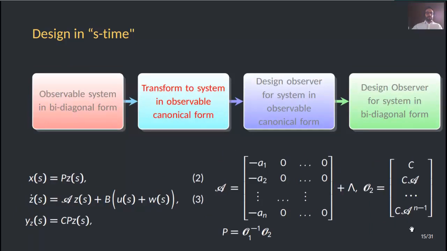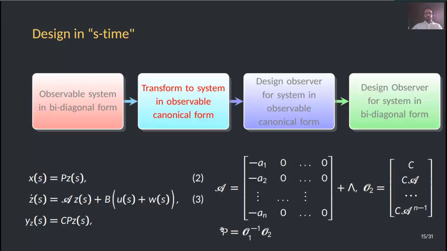The second step is to transform to a system in observable canonical form by using the transformation 2, which produces a system in observable canonical form 3. In this case, calligraphic A is given here, as you can see, as a matrix in observable canonical form plus capital Delta. This new system in observable canonical form possesses an observation matrix calligraphic O2.